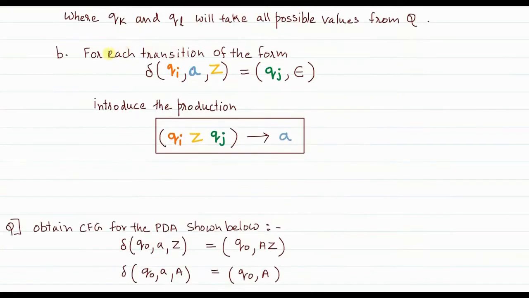Now for each transition of this form, please note what this transition is. From the start state Qi, on reading A as the input, and when Z is on top of the stack. Again, Z does not mean the token, Z means any element that is on the top of the stack, in general Z. So if the transition is of the type from state Qi on reading A and Z on top of the stack, it moves to Qj by pushing null. Remember, null can also be written as epsilon. Whenever you push null, what operation is it? It is called a pop operation.